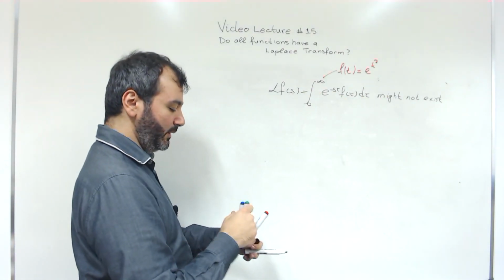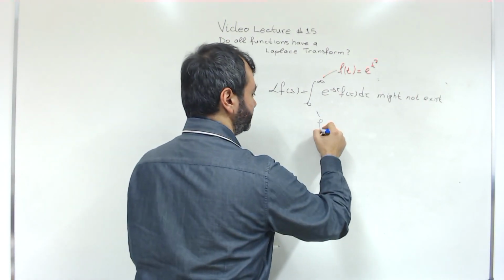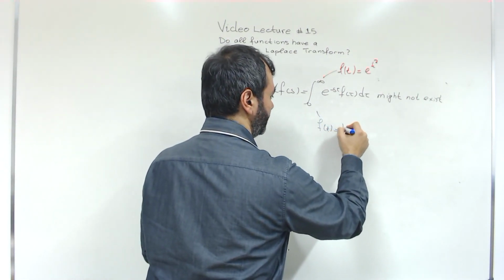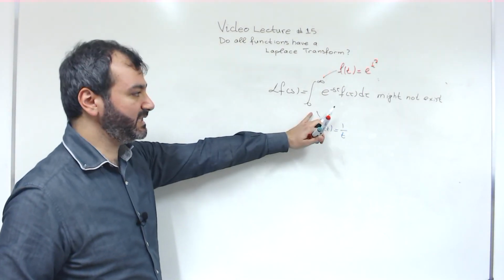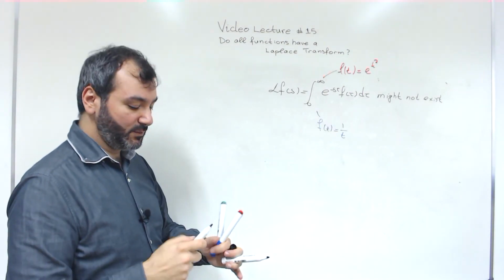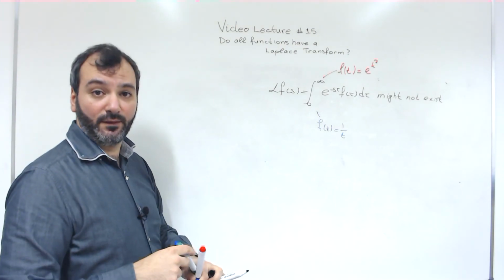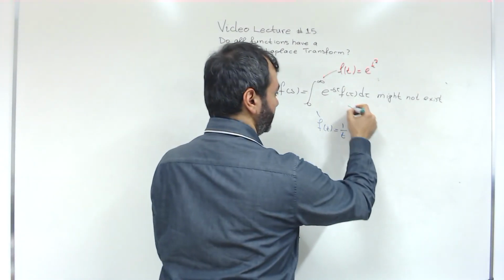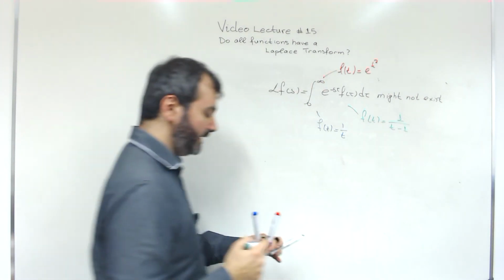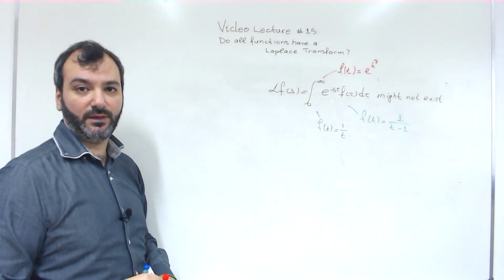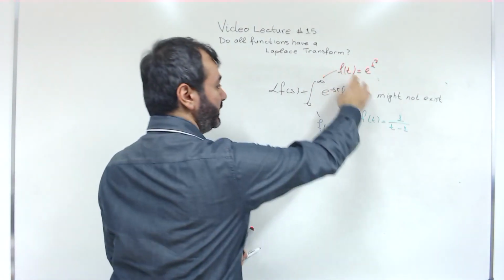The other example we gave is 1 over t, where the problem happens at 0. Such problems might also occur in the middle at some other point, and this function doesn't have a Laplace transform either, so we want to avoid these situations.